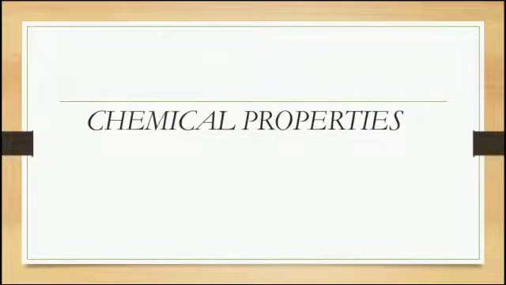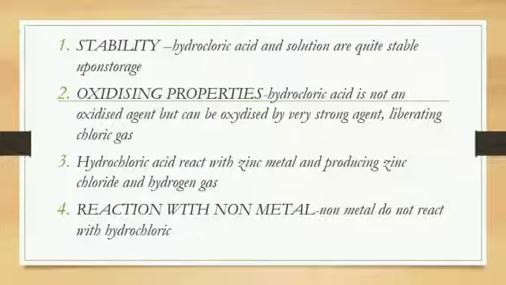Next is chemical properties. In chemical properties, first, stability. Hydrochloric acid and its solution are quite stable upon storage. Second, oxidizing properties. Hydrochloric acid is not an oxidizing agent but can be oxidized by a very strong agent, liberating chlorine gas. Third, hydrochloric acid reacts with zinc metal, producing zinc chloride and hydrogen gas. Fourth, reaction with non-metals. Non-metals do not react with hydrochloric acid.